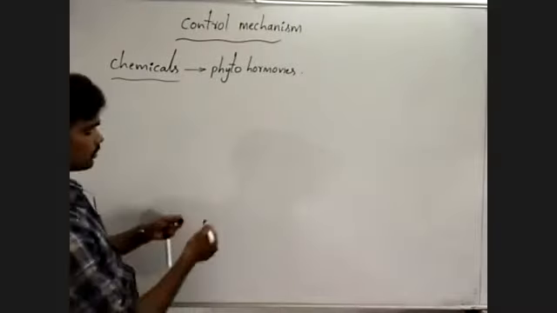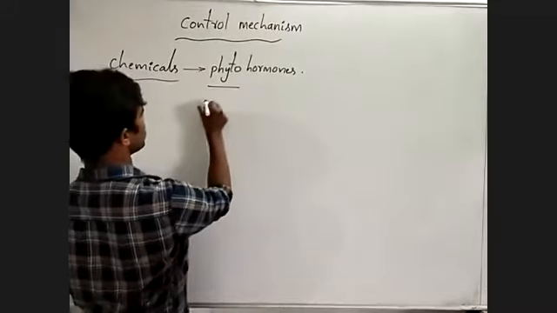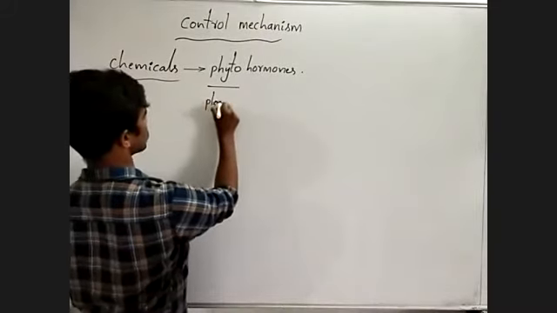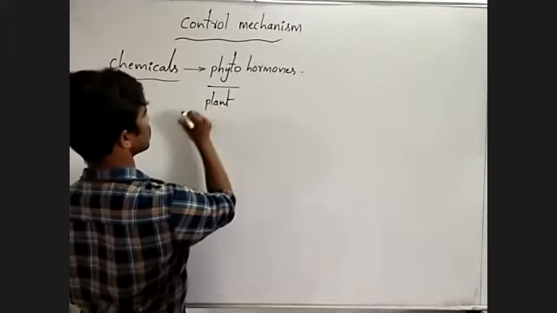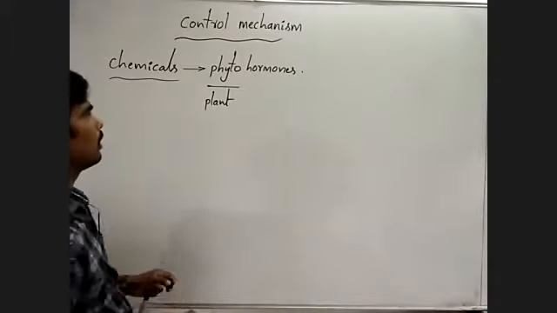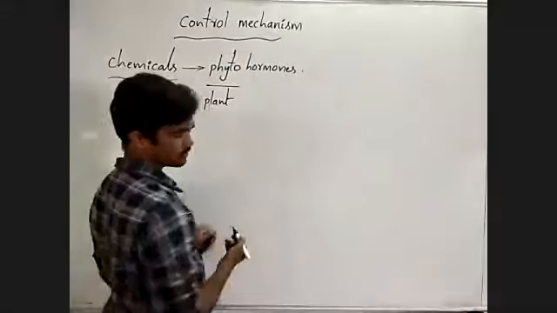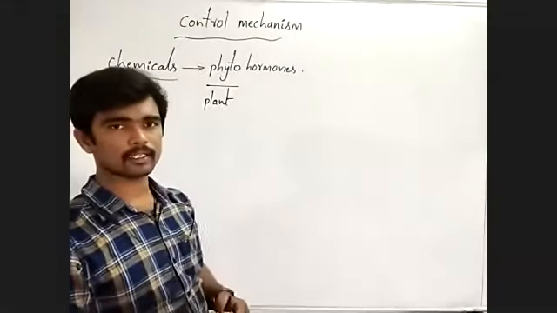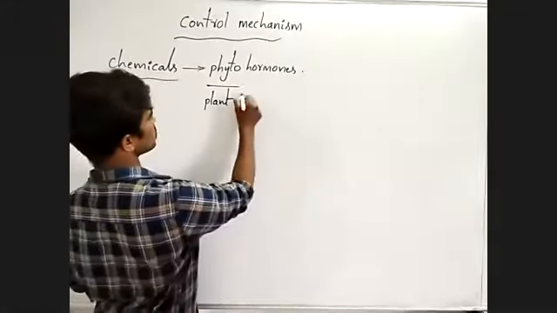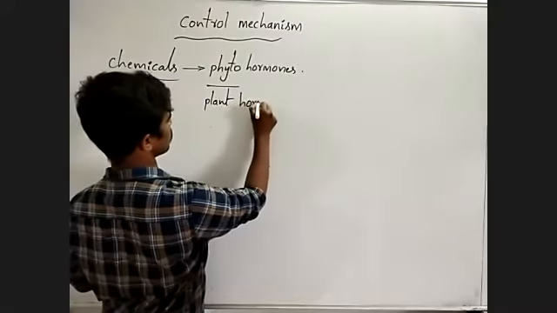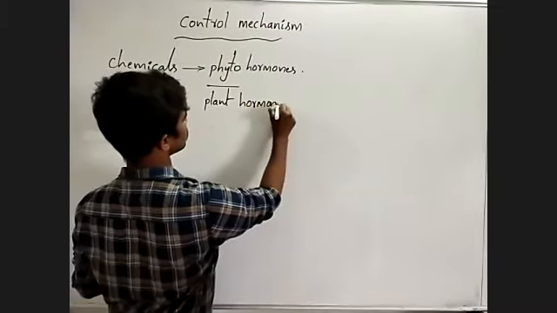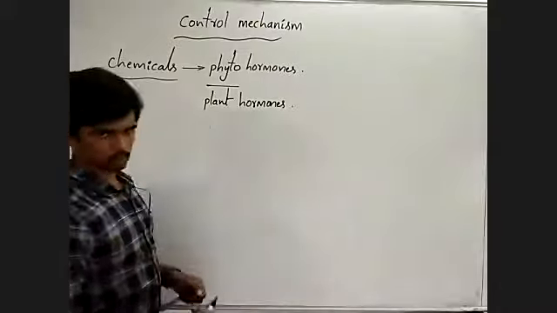You know, here phyto means plant. Hormone, one type of chemicals. Okay. These are also called as plant hormone.